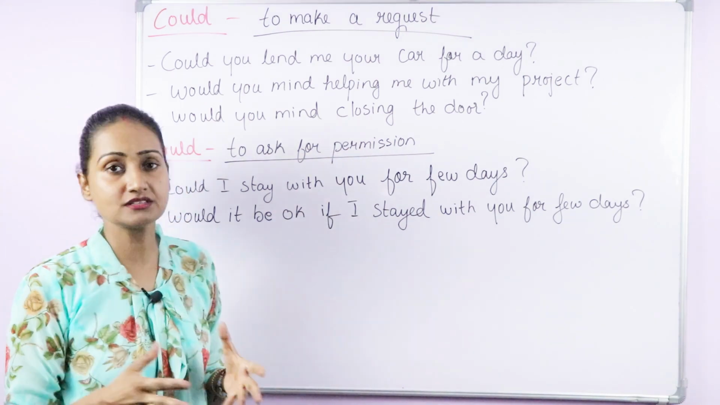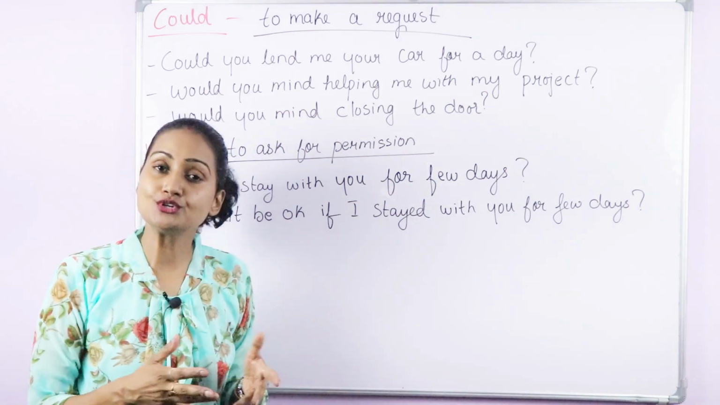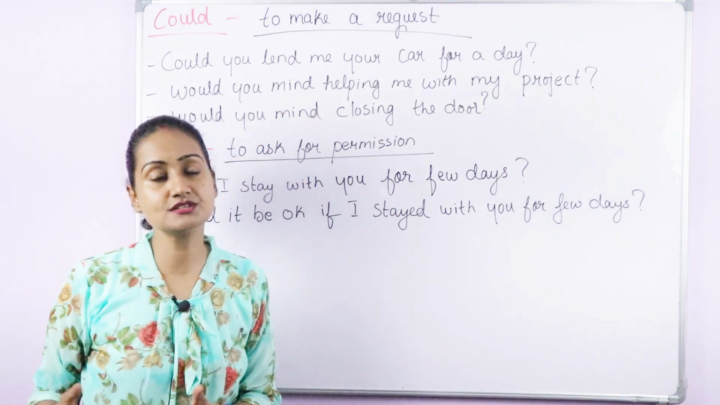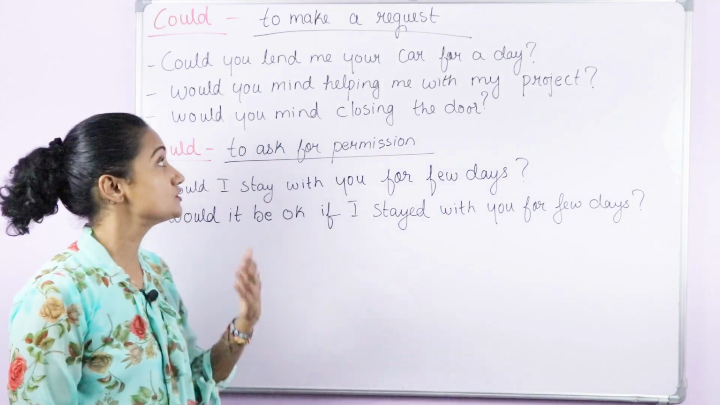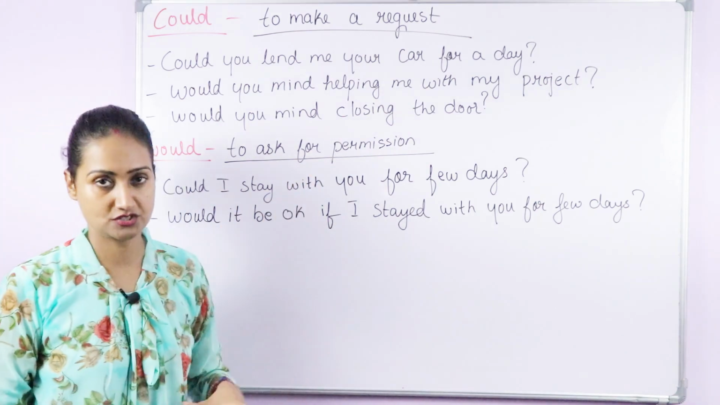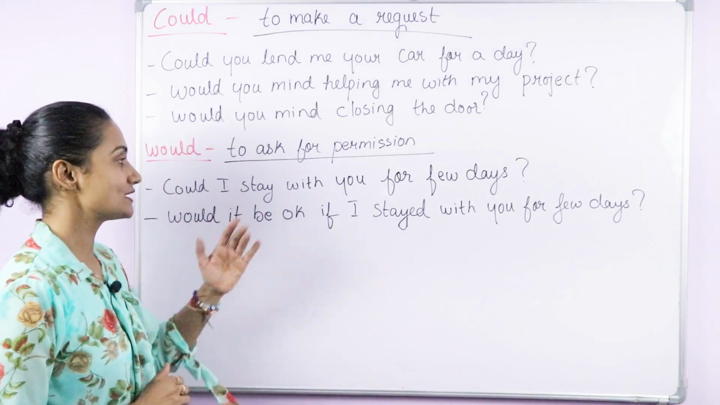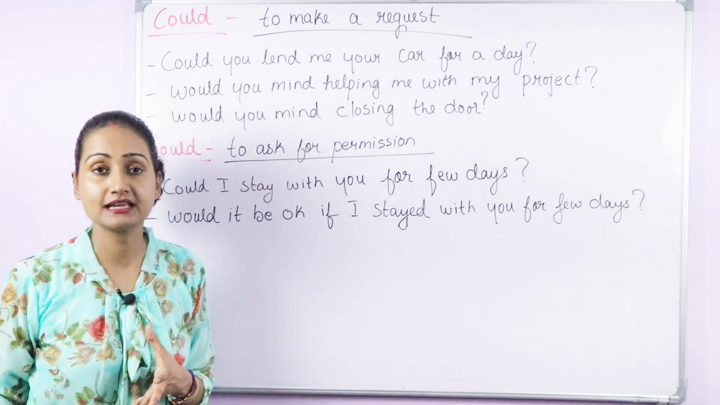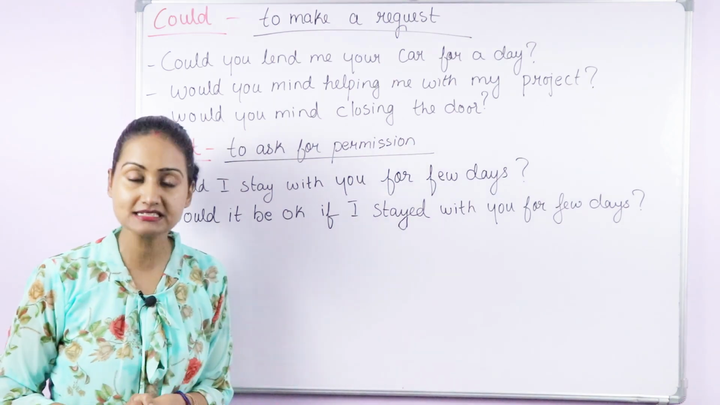So would you mind helping me with my project? Would you mind closing the door? Would you mind opening the door? Or could you open the door? Could you close the door? So this way you can use could or would to make a request. Now next is to ask for permission. Here also you can use could or would. Could I stay with you for a few days? I'm shifting and it will take a couple of days. So could I stay with you for a few days?